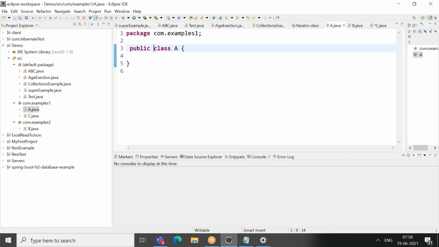What are the other two access specifiers that we have? Private and protected. As I told, private and protected cannot be accessible at a class level. They are applicable only at a method level.